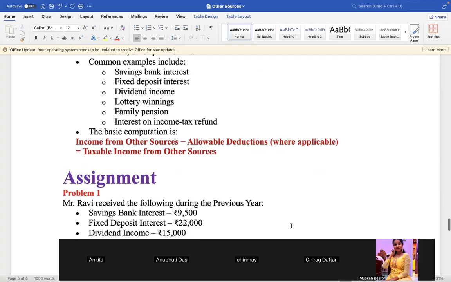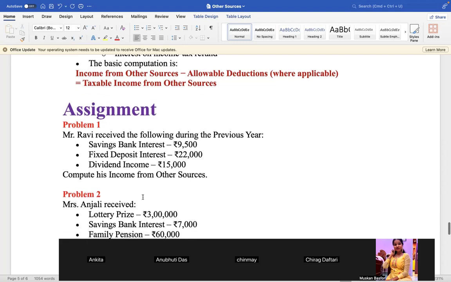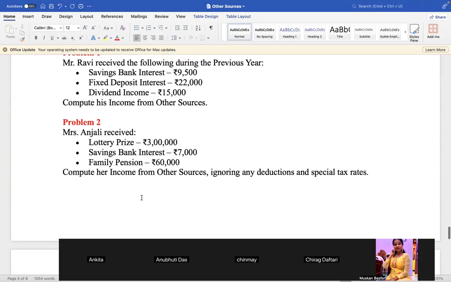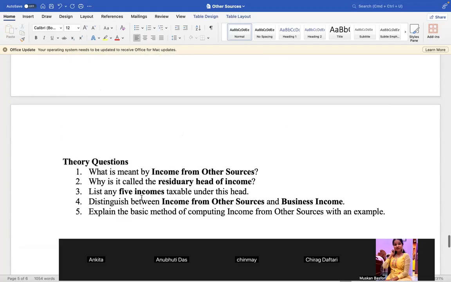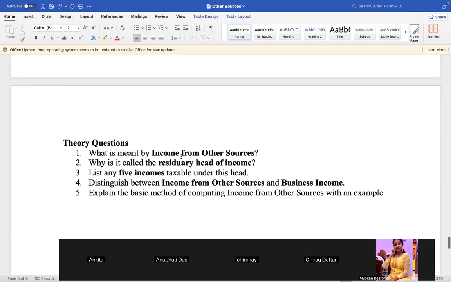So you should go by this, and these assignments you have to do today only, so that you can give them to me tomorrow. These are the assignments. Problem 1, problem 2, I have given only two problems that you have to solve. And I have given you these theory questions which you have to write in your assignment.